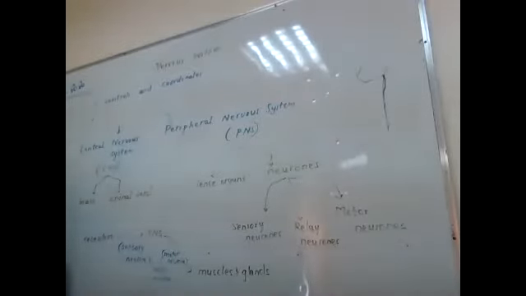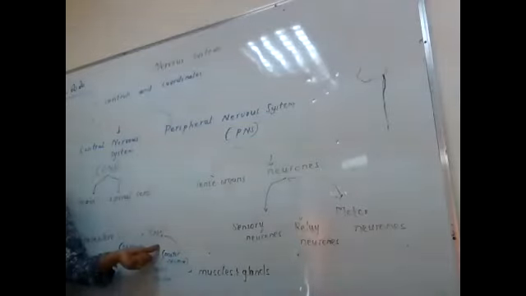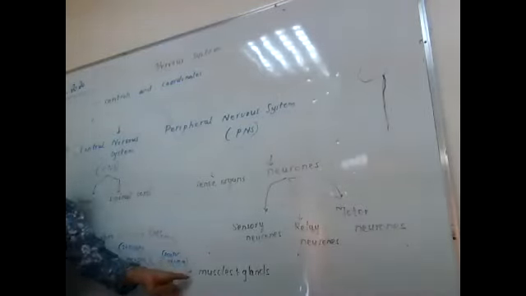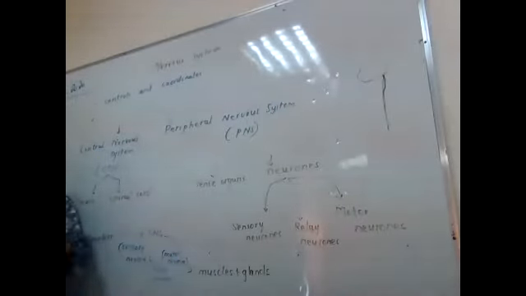Motor neuron: when we are seeing a lion, the light receptors in the eyes will send a message through the sensory neuron to the brain that you are in a fearful situation. So immediately the CNS will send a message to muscles in the leg and also to the glands, so that the leg muscles will take more oxygen and more food, producing more energy, getting ready to run fast.